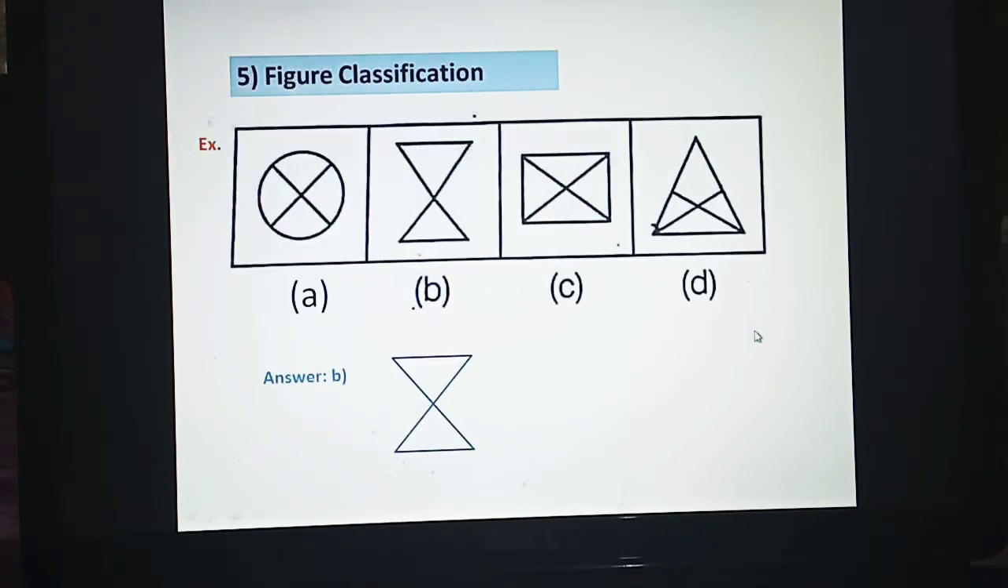Now next type of classification is figure classification. As the name suggests, in this we will be given different figures and there will be some similarity in the figures. Only one figure will not have that similarity. We have to select that one. Now if you observe these figures carefully, you will see that this figure is divided into 4 parts. This figure C is also divided into 4 parts. This figure D is also divided into 4 parts. Whereas this figure B has only 2 parts. It is being divided only into 2 parts. So this figure is the odd one out. So the answer will be option B, this figure.